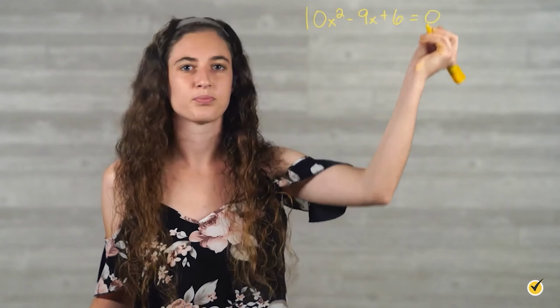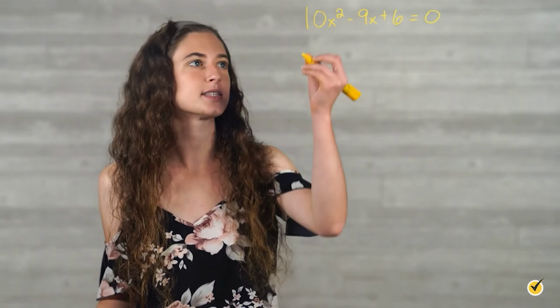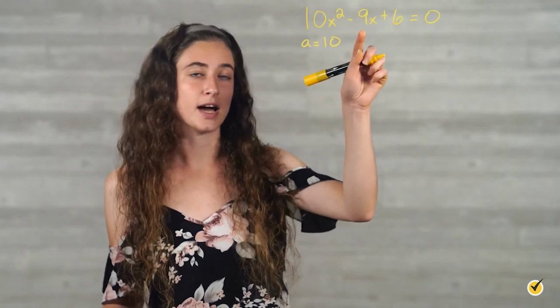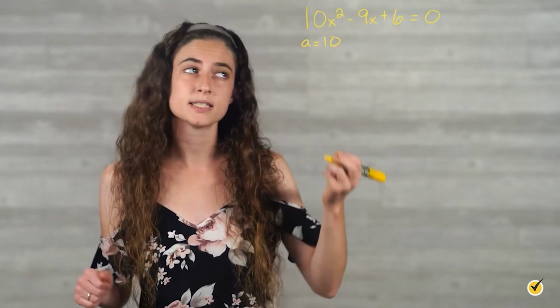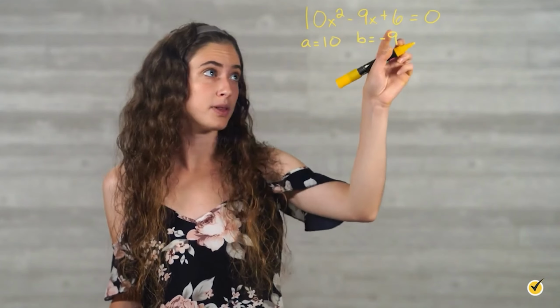Consider the quadratic equation 10x squared minus 9x plus 6 equals 0. And let's use the quadratic formula to find the solutions for x. First, we need to identify the values for the variables a, b, and c in the quadratic equation. Our first term, 10x squared, tells us that a is equal to 10. Our second term, negative 9x, tells us that the value of b is negative 9. And our third term, plus 6, tells us that c is equal to 6.